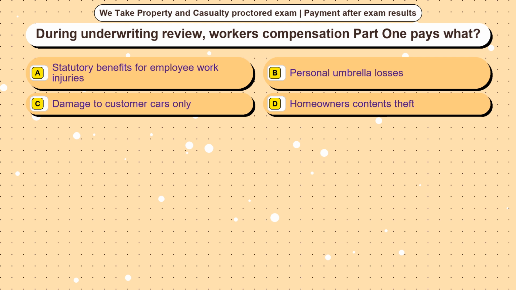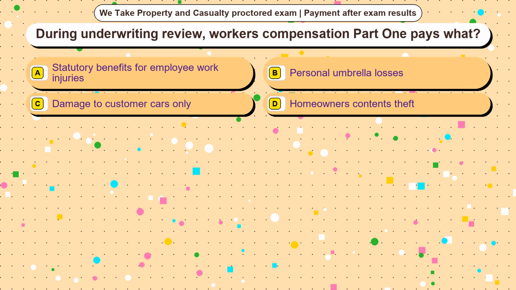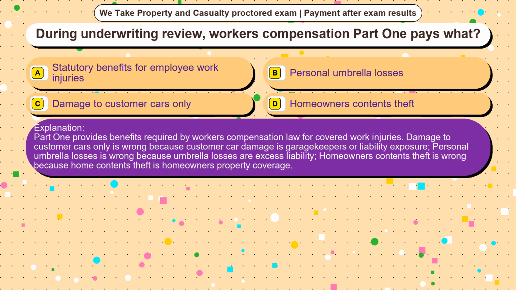Question 2. During underwriting review, workers' compensation Part 1 pays what? Option A, statutory benefits for employee work injuries. Option B, personal umbrella losses. Option C, damage to customer cars only. Option D, homeowners' contents theft. The correct answer is option A. Part 1 provides benefits required by workers' compensation law for covered work injuries. Damage to customer cars only is wrong because customer car damage is garage keepers or liability exposure. Personal umbrella losses is wrong because umbrella losses are excess liability. Homeowners' contents theft is wrong because home contents theft is homeowners' property coverage.